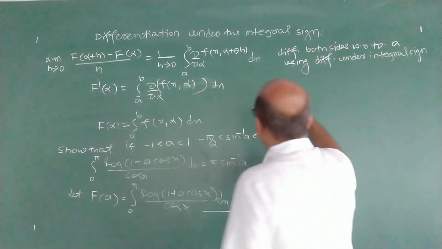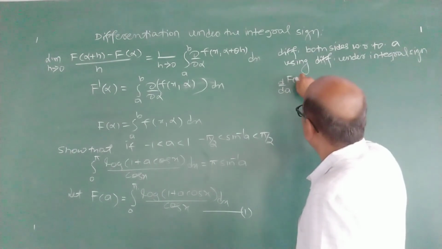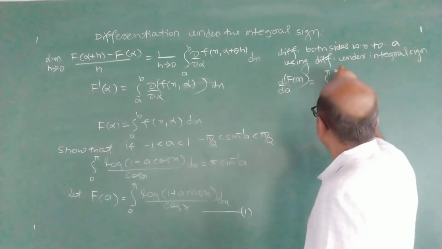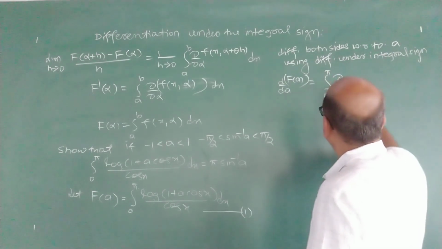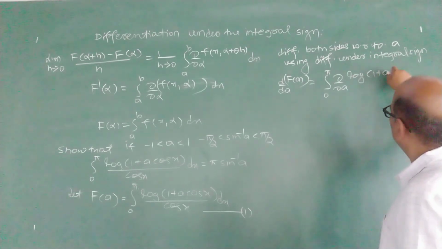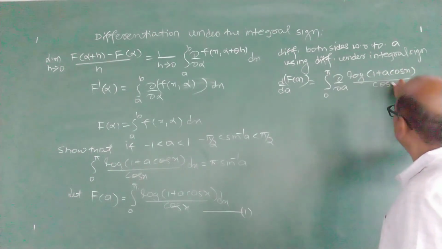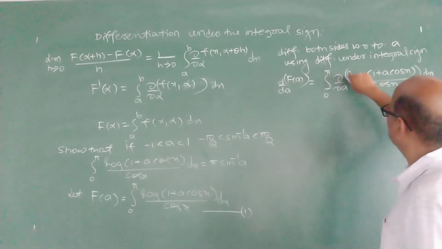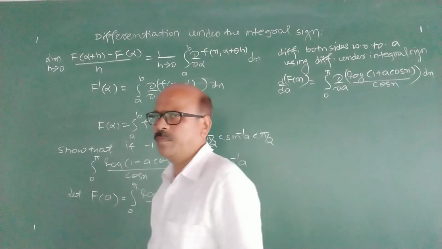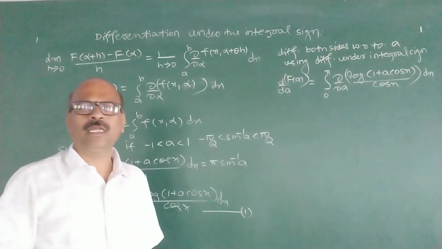We get d by da of f of a is integral 0 to pi dou by dou a of log of (1 plus a cos x) divided by cos x with respect to x. See, we have used Leibniz rule for differentiation under integral sign.